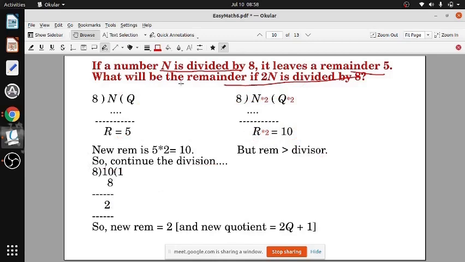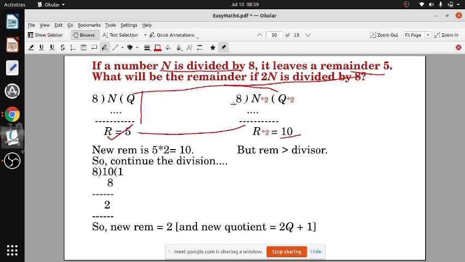If number n is divided by 8, it is giving a remainder 5. यहाँ तक ठीक है? Yes, sir. What will be the remainder if 2n is divided? यानी n को डबल कर लिया. अगर पहले 10 था तो 20 कर लिया. If it is 30, then 60 कर लिया. Whatever it is, double. So if it is doubled and you divide by 8, what will happen? Quotient also will be double and remainder also will be double. सब double हो जाएगा. And then remainder you are getting 10.